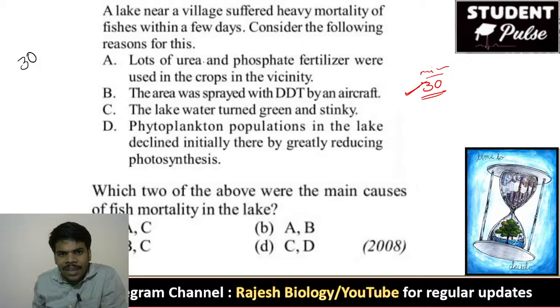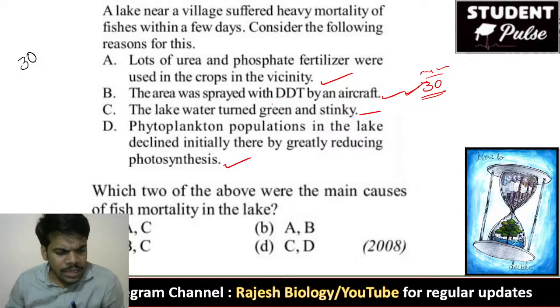Why are fishes dying? Lots of urea and phosphate fertilizer were used in the crops in the vicinity. The area was sprayed with DDT by an aircraft. The lake water turned green and stinky. The phytoplankton populations in the lake declined initially, thereby greatly reducing the photosynthesis.